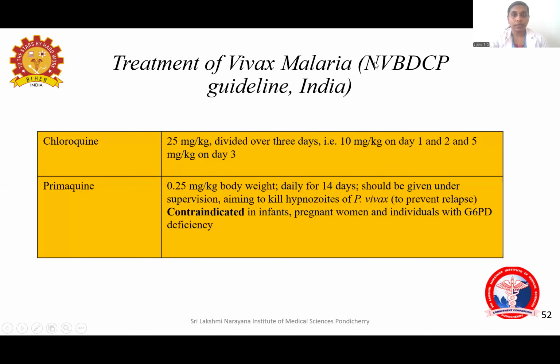See, these are the National Vector-Borne Disease Control Program guidelines for treatment of vivax malaria. Vivax malaria is benign malaria. We can give chloroquine 25 mg per kg divided over 3 days. That is 10 mg per kg on day 1 and day 2 and 5 mg per kg on day 3. Totally 25 mg per kg divided over 3 days. And primaquine to kill the hypnozoites, 0.25 mg per kg body weight. You have to give daily for 14 days. It is contraindicated in infants, pregnant women, and individuals with G6PD deficiency. This is the treatment for vivax malaria.